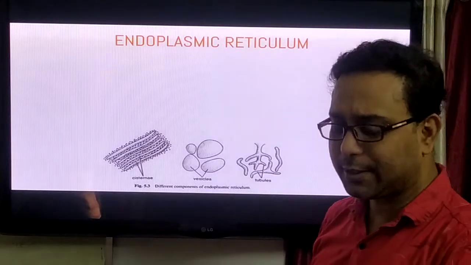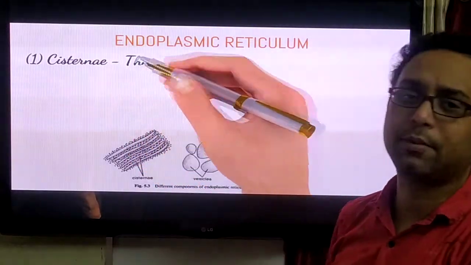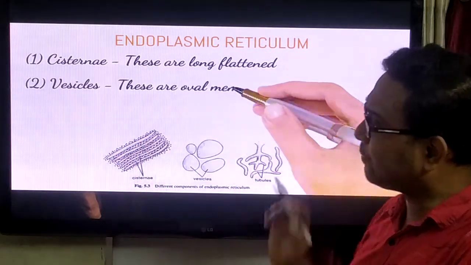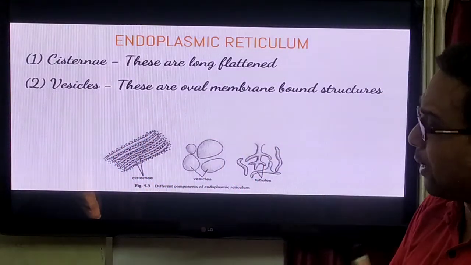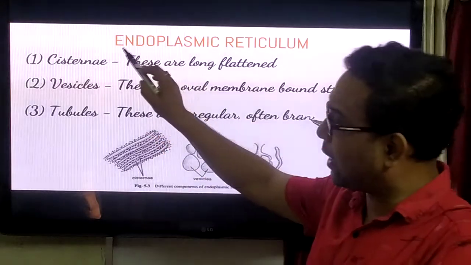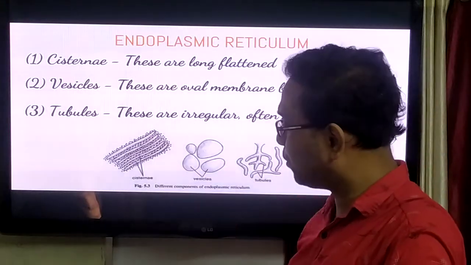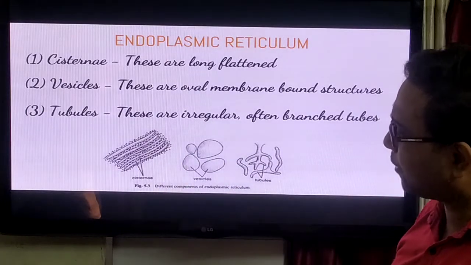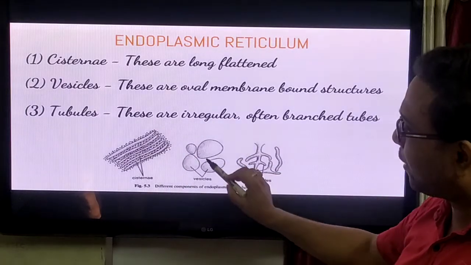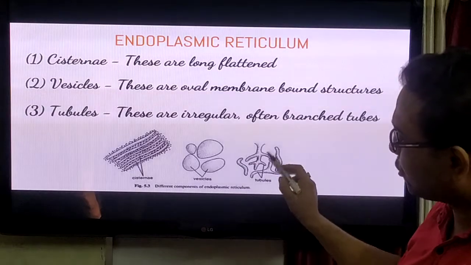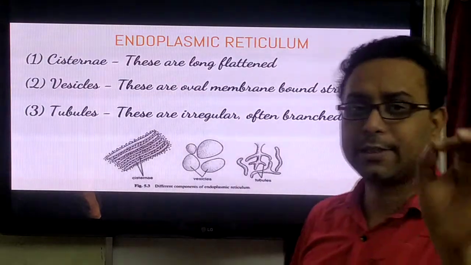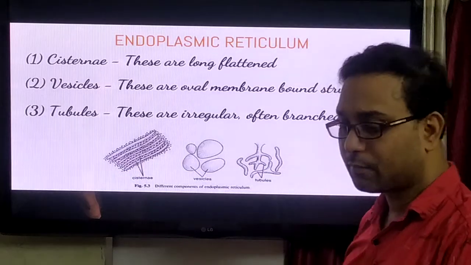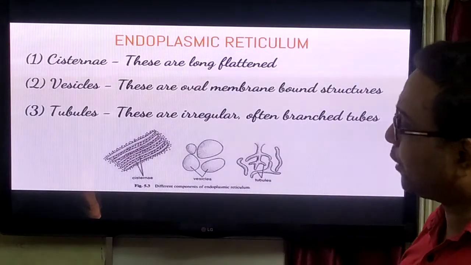But at first I discuss the structure of the endoplasmic reticulum. In the endoplasmic reticulum, three important parts are there: cisternae, vesicles and tubules. This one is a cisternae, a long flattened structure. This is the oval membrane-bounded structure, the vesicles, and this one is the tubules. This part is important in the science Olympiad exam. Is everything clear? Suresh? Okay, very good.